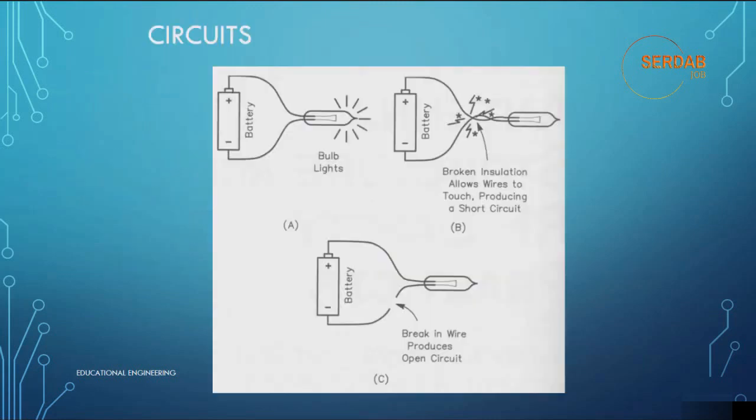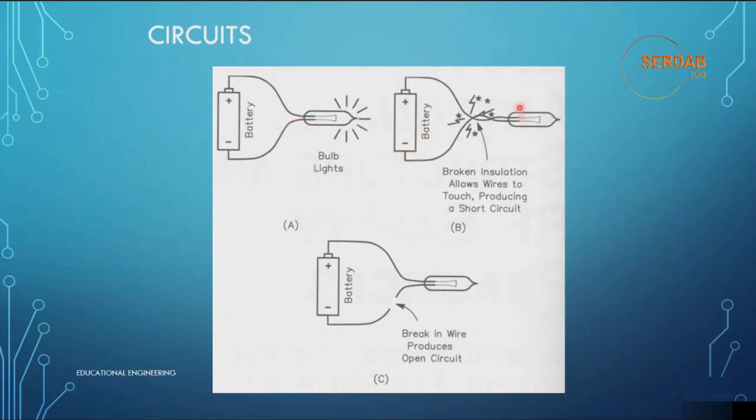Let's look at this schematic. As you can see here, we have three circuits, A, B, and C. In A, this is a closed circuit. As you can see, this is a battery and this is a bulb or light bulb. Two wires are connected directly to the battery and current flows correctly.